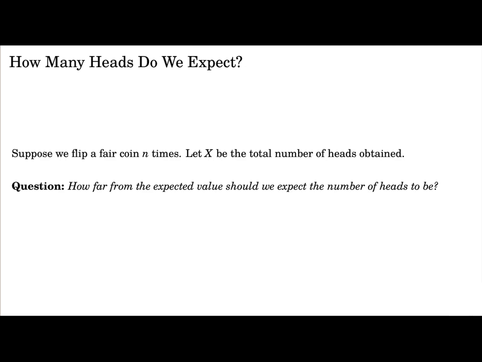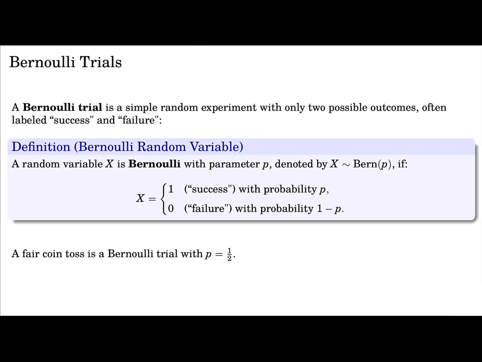For example, if we toss a coin 100 times, we expect around 50 heads, but getting exactly 50 is not guaranteed, right? We might get 47, 54, 61. So we want to understand the typical amount of variation around the expected value. To do that, we first need to describe the random variable X a little more systematically. That's going to lead us to something called Bernoulli trials and binomial random variables.